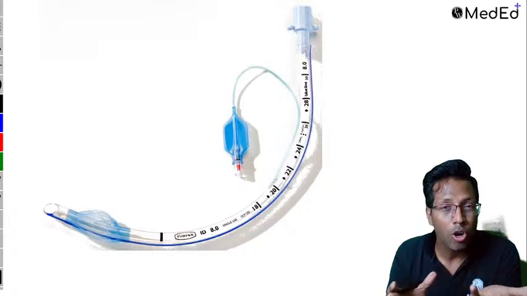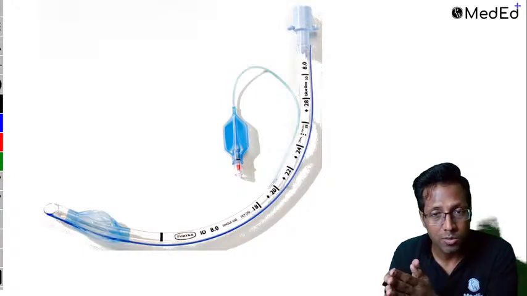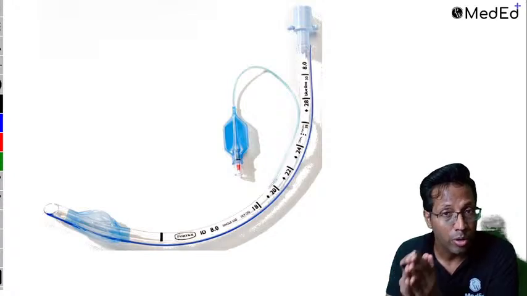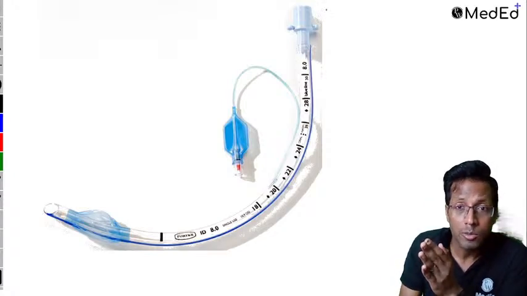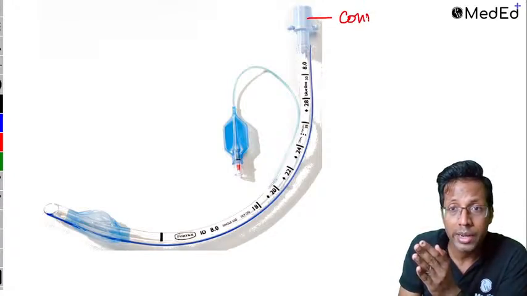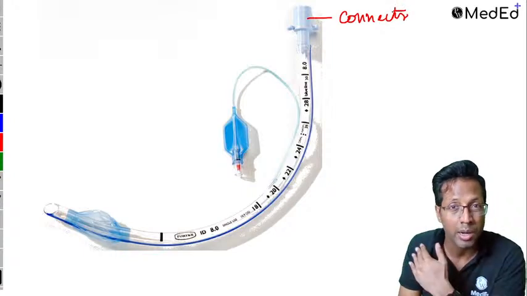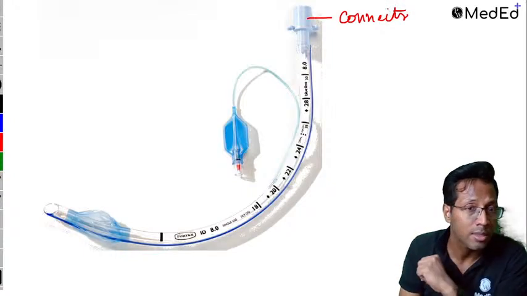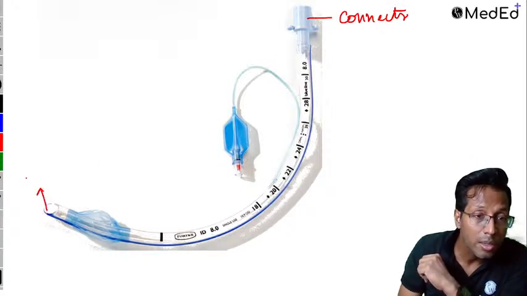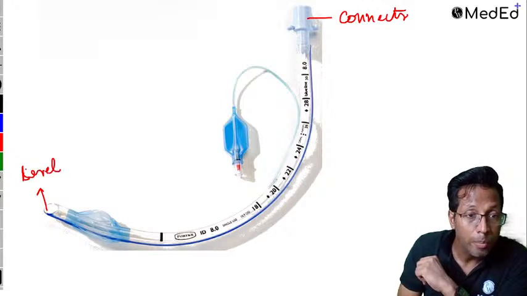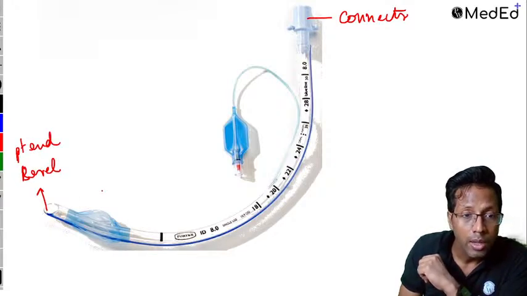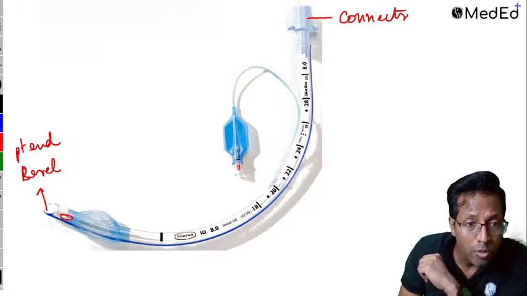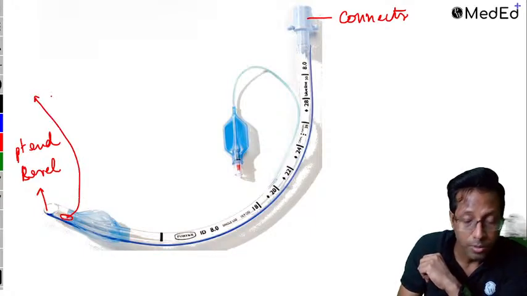Now, endotracheal tube we can talk about for hours and hours, but let's discuss what is the important point from the exam point of view regarding the endotracheal tube. The first point is over here that this is called as the connector or the machine end. ये पीछे का part है, which goes onto the ambu bag or the anesthesia machine. This is called as the bevel. Bevel is what is the patient end, which goes inside the patient's trachea, right? Now there is some point over here. Anyone? What is this called? This point?